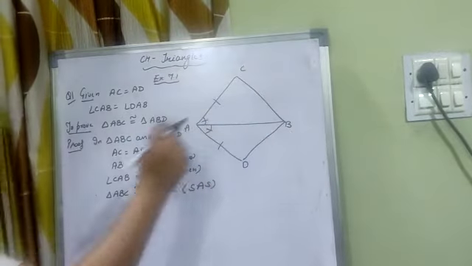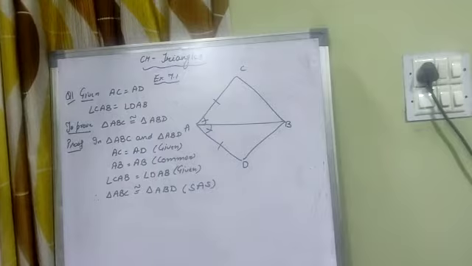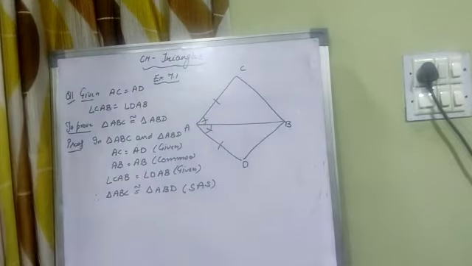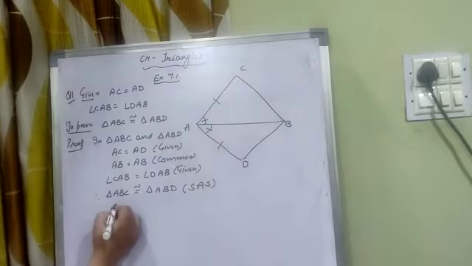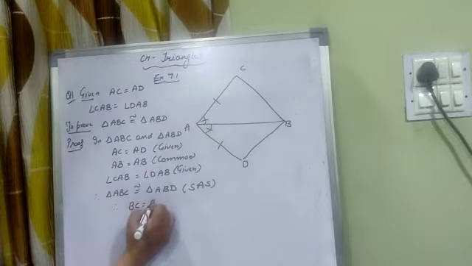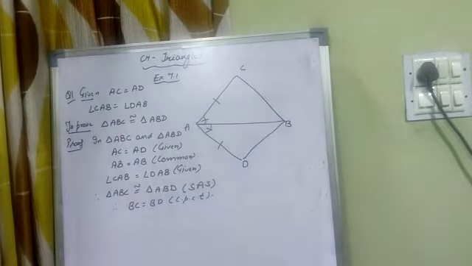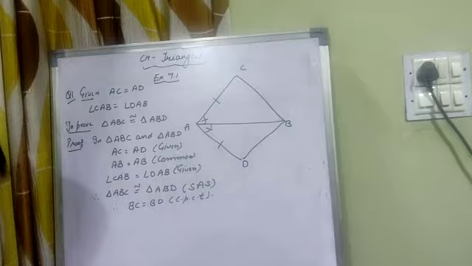Further they ask, what can you say about BC and BD? What can you say about these two sides of the triangle? These are equal because the triangles are congruent, and we know that if triangles are congruent then their corresponding parts are equal. Therefore BC is equal to BD by CPCT. Clear? Now next question.